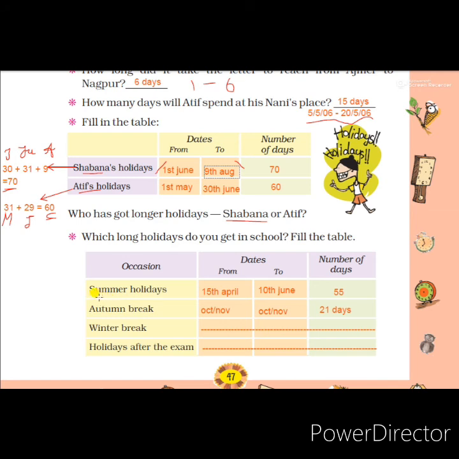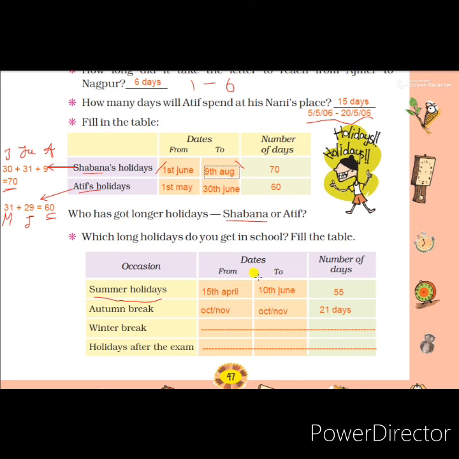Summer holidays, we know that every year our exams finish on varied dates. So I have written an approximate date here. Maximum it will not go after 15th April. So I have written there 15th April we have exams, or 16th April onwards we are starting our holidays up to 10th.